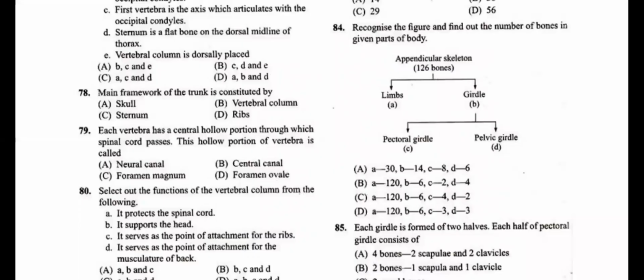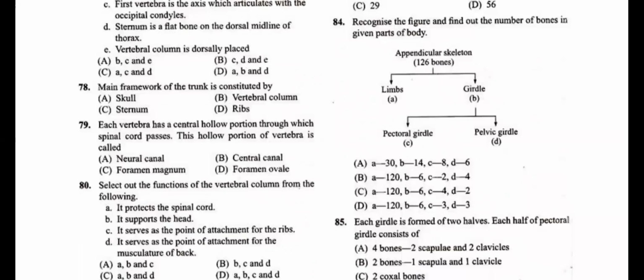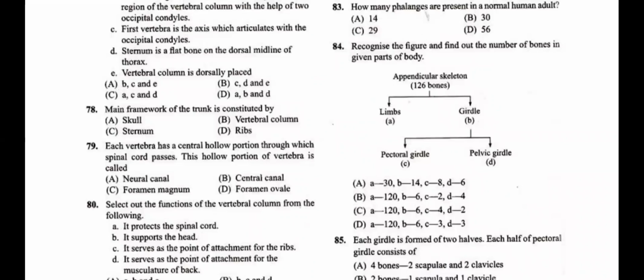Recognize the figure. Question number 84. Recognize the figure and find out the number of bones in the given part of the body. So they have given the appendicular skeleton.